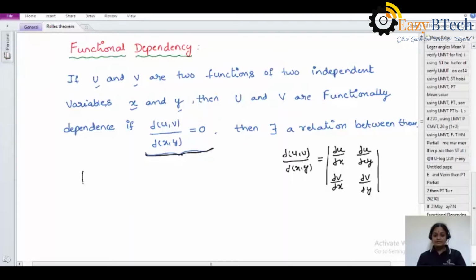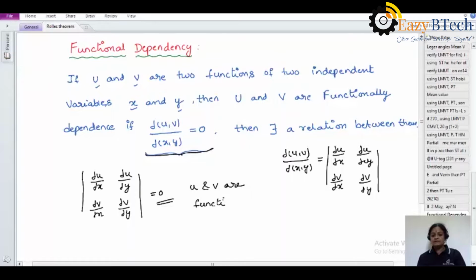So this determinant, dou u by dou x, dou u by dou y, dou v by dou x, and dou v by dou y, equal to 0, means u and v are functionally dependent.